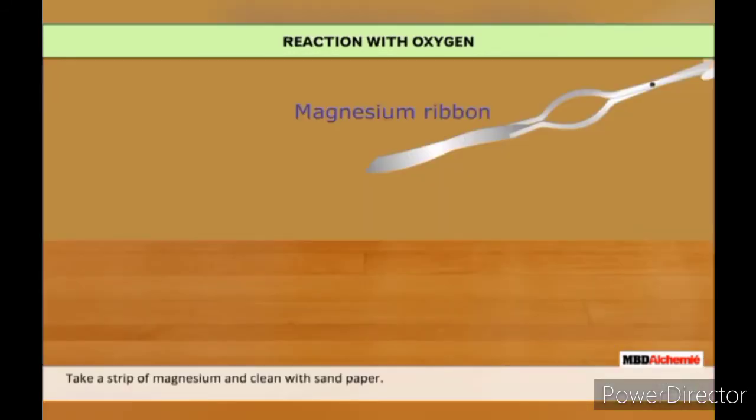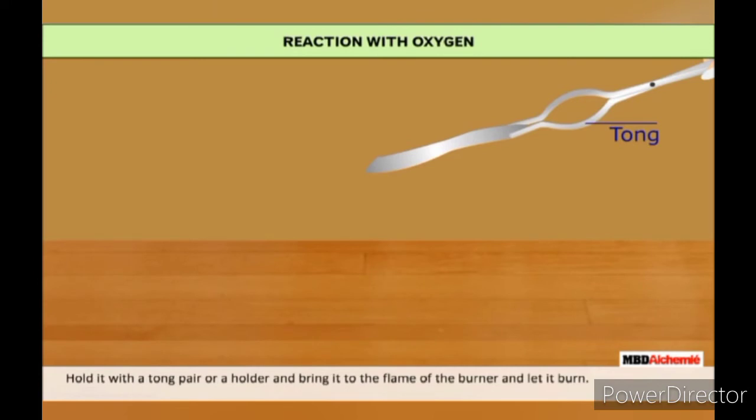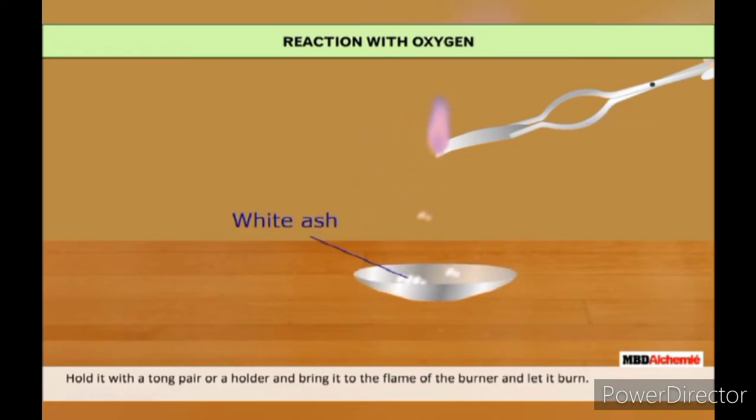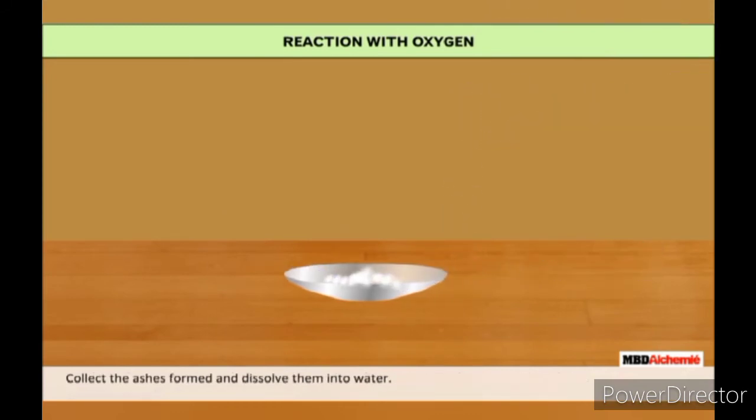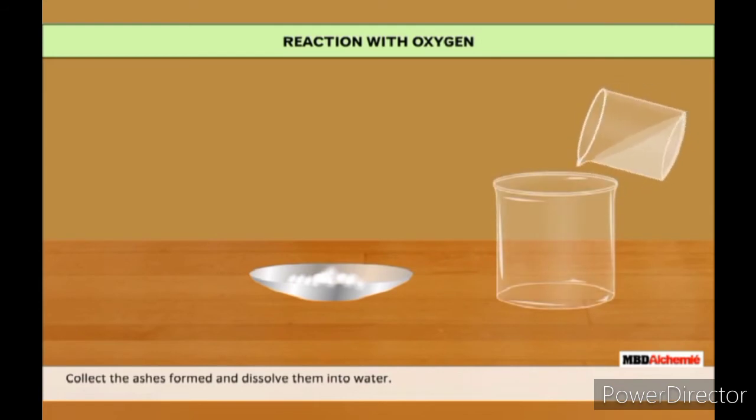Take a strip of magnesium and clean it with sandpaper. Hold it with a tong pair or a holder. Bring it in contact with the flame of burner and let it burn. Collect the ashes formed and dissolve them into water.